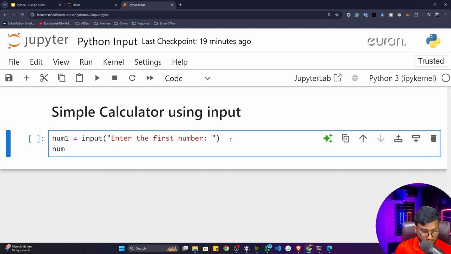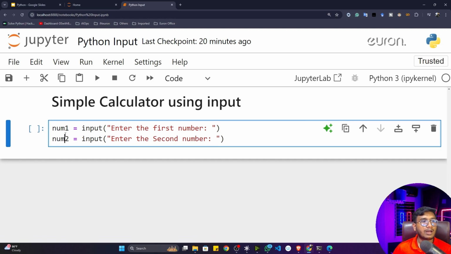Then I'll take the second number as an input. So again, I'll call this particular input, and inside that I'll copy this particular message as it is. Enter the second number.